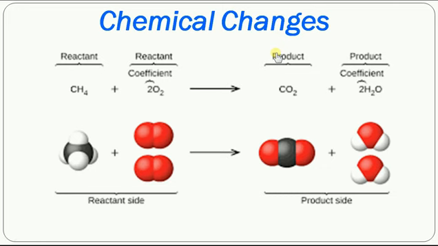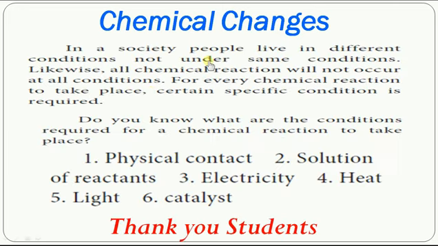The next one, right? Some chemical changes occur only in particular conditions. We know that in our society, people live in different conditions, not in the same condition. Someone lives in a rich manner, someone in a poor manner, and economically we are divided, right? Not only economically, in many factors we are divided. Even chemical reactions occur like that. A chemical reaction will not occur in the same condition always. They occur only in different conditions. So that is what you have to understand.